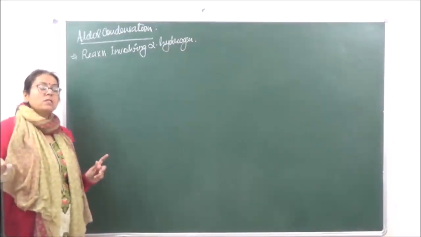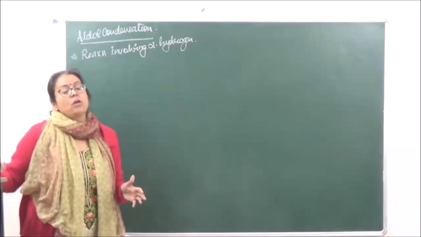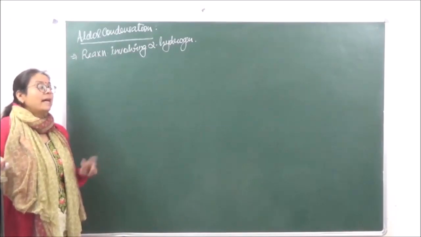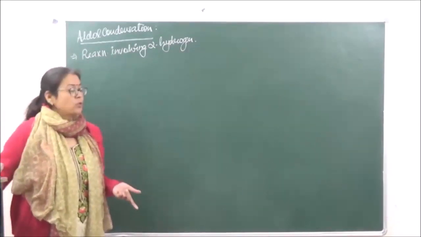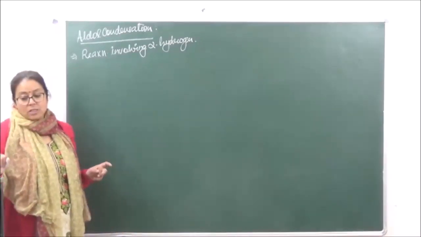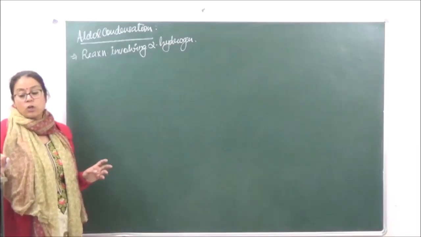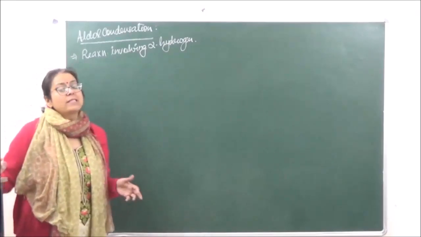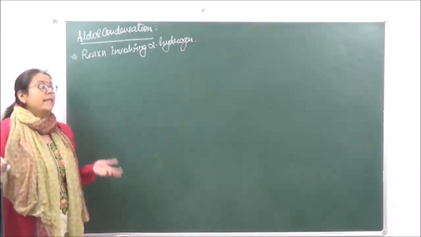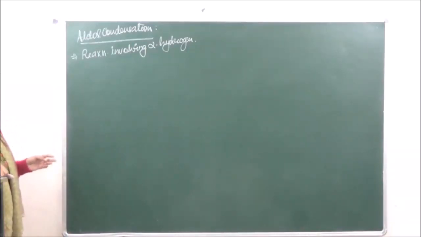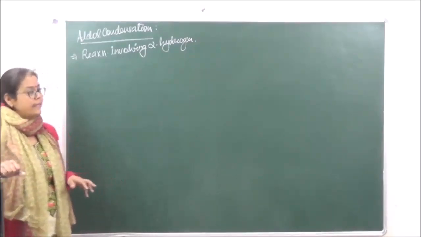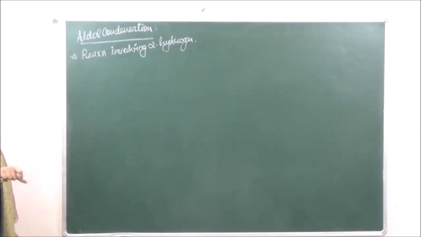You know what alpha hydrogen is? We already know what alpha carbon is first of all. The carbon which is attached to the functional group is going to be known as the alpha carbon atom. And alpha hydrogen atom is the hydrogen which is attached to the alpha carbon atom. So for all these reactions, it is going to be very important to have alpha hydrogen. All those compounds which do not have alpha hydrogen, for example formaldehyde or benzaldehyde, do not undergo aldol condensation. They of course do undergo a kind of condensation, but that is a special kind of condensation which we will discuss later.